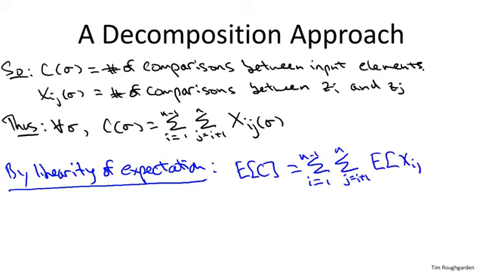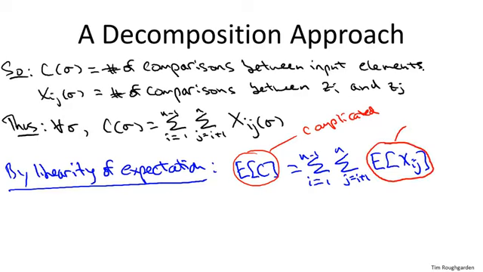Again, why is this interesting? Well, the left-hand side, this is complicated. This is some crazy number of comparisons by some algorithm on some arbitrarily long array, and it fluctuates between two pretty far apart numbers, n log n and n squared. On the other hand, this does not seem as intimidating. A given xij, it's just 0 or 1, whether or not these two guys get compared or not. So that is the power of this decomposition approach. It reduces understanding a complicated random variable to understanding simple random variables.